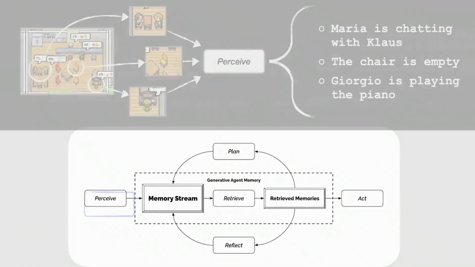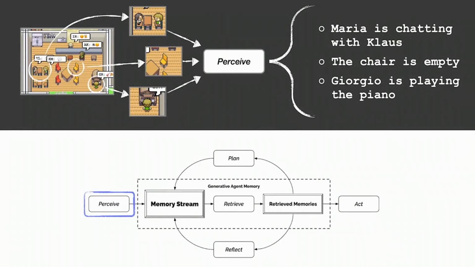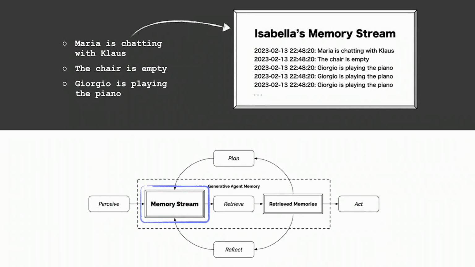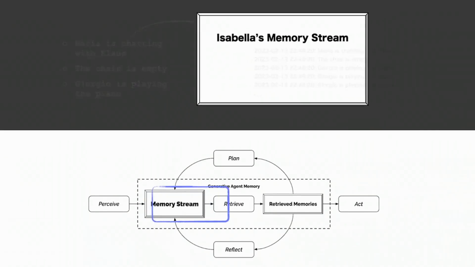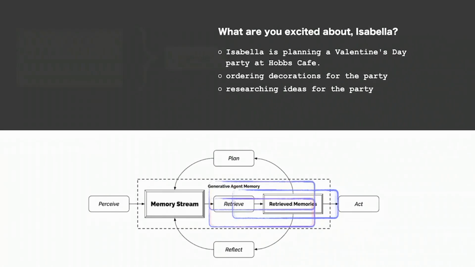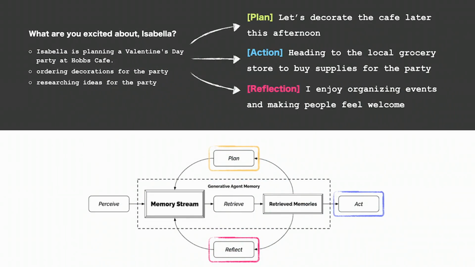Here's how. First, we translate the perceptual stimuli of our agents into natural language sentences. So in the case of what Isabella perceived at her cafe, it might be phrases like Maria is chatting with Klaus or the chair is empty. We then store these sentences in their natural language format in a long-term memory that we call the memory stream. And we retrieve from it only a small subset of the memories that are most relevant to responding to the agent's current situation. So if Isabella is asked, what are you excited about? Then she might retrieve memories that are about her Valentine's Day party. And we use these retrieved memories to generate plans, actions, and reflections for these agents using a language model.